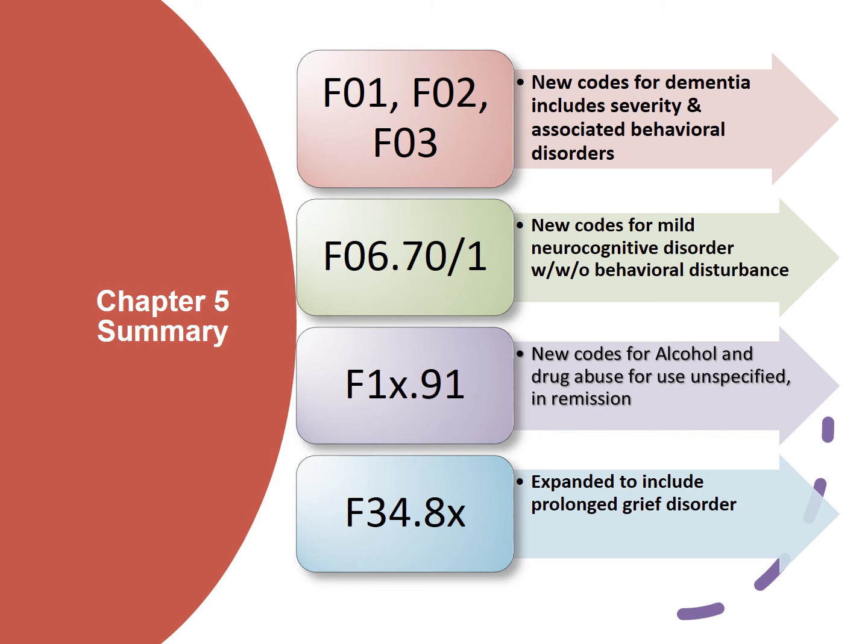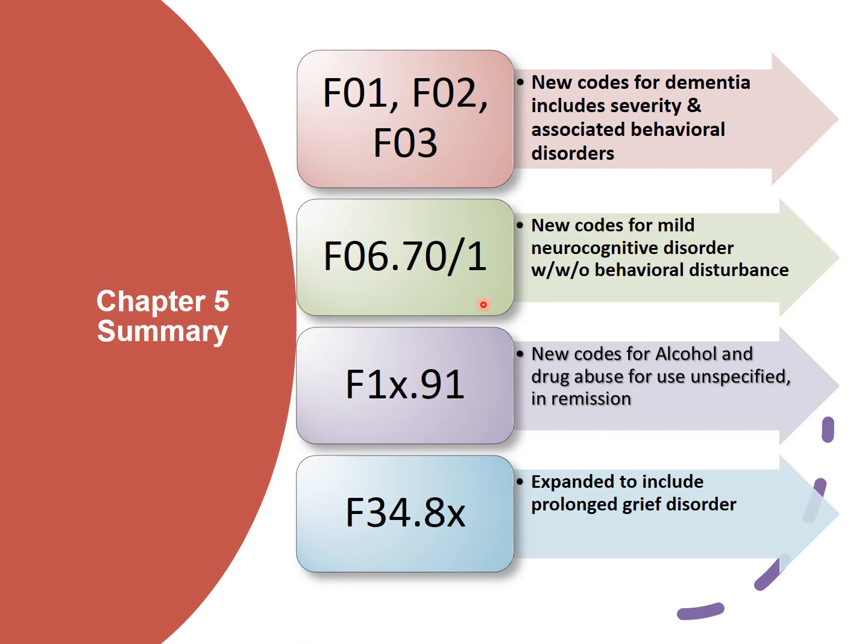Coming to the summary. Vascular dementia, dementia in other specified diseases and unspecified dementia. In these categories, the new codes for dementia are created based on the severity and associated behavioral disorder. There are so many codes created and also the guidelines are there. We need to review the guidelines and assign the appropriate code based on the severity and associated behavioral disorder.